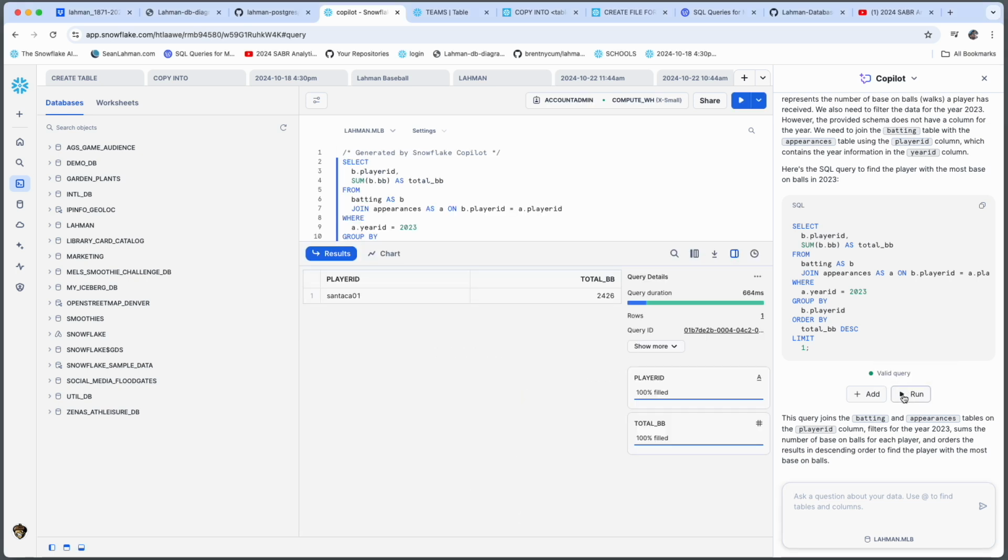The query returned data, but it doesn't look correct. If someone had 2,426 bases on balls in a year, they would not be in the major leagues. So this query definitely needs some more work.